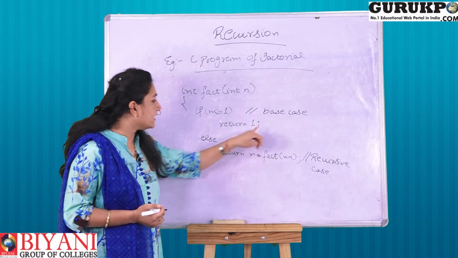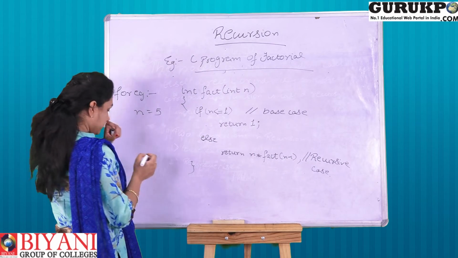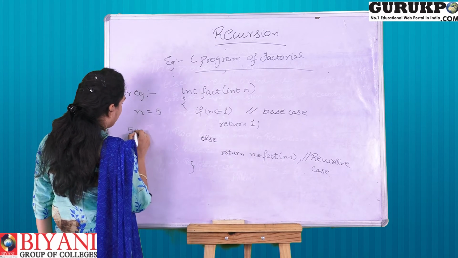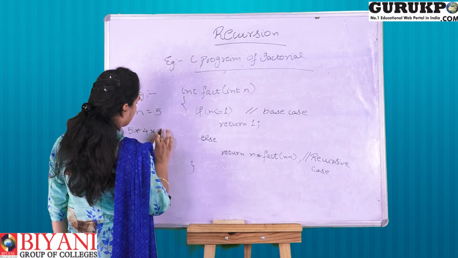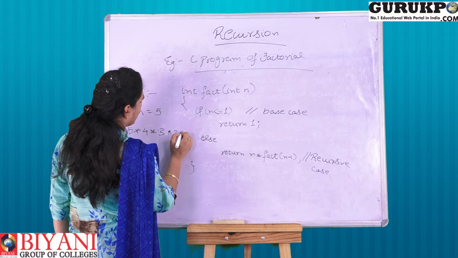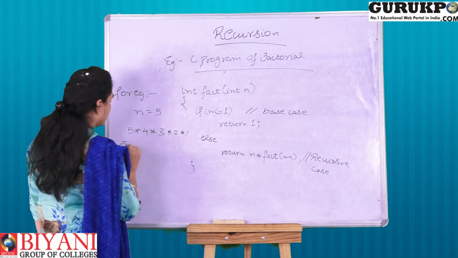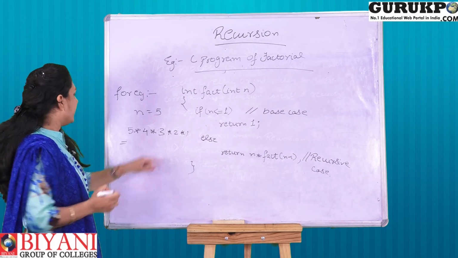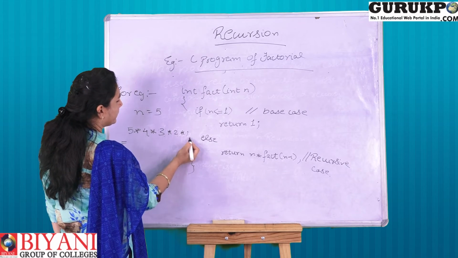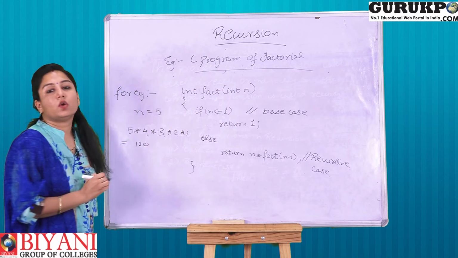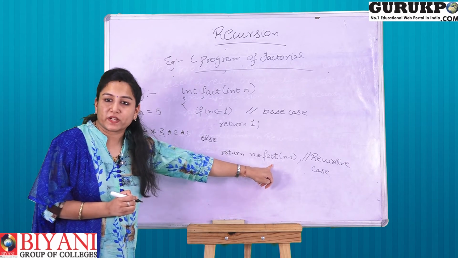So at last this whole value will return the factorial in this manner: 5 into 4 into 3 into 2 into 1, and so on. So we will get the factorial of 5 like that: 5 into 4 is 20, 20 into 3 is 60, 60 into 2 is 120, and 120 into 1 is 120. So this condition will return the value 120.